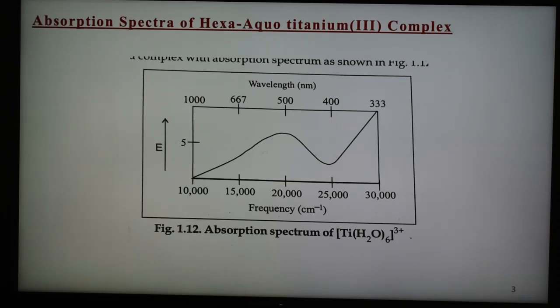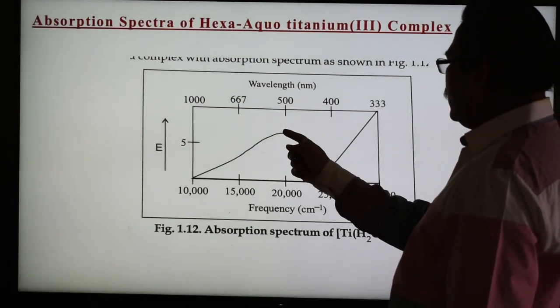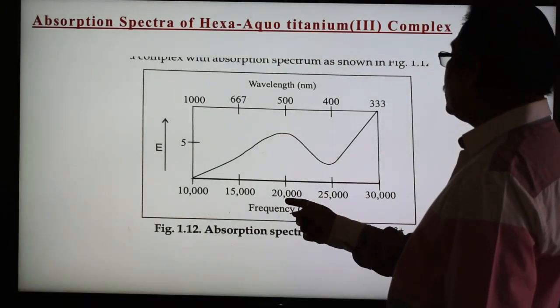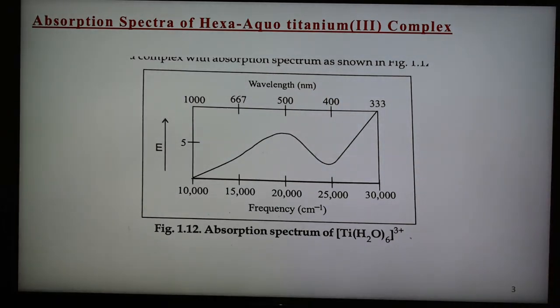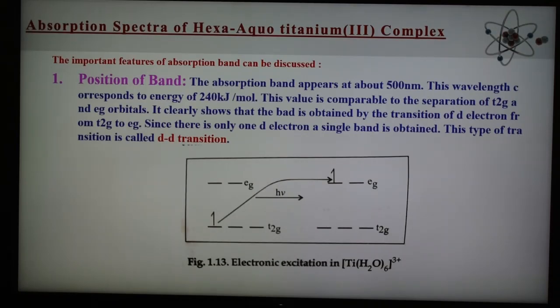So this is the absorption spectrum of this complex, and here the maximum is shown at 20,000 centimeter inverse, or 500 nanometer wavelength. The absorption spectrum shows a broad peak for this complex, and from this spectrum we obtain four pieces of information: the position of the band, the intensity of the band, the width of the band and the symmetry of the band.